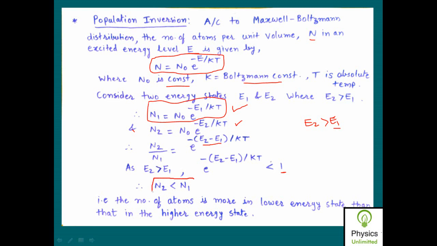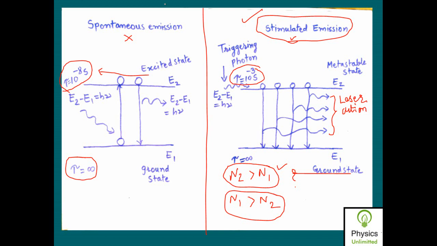So in equilibrium condition, the population of atoms in higher energy state is less as compared to the population of atoms in the ground energy state. So the number of atoms is more in the lower energy state than that in the higher energy state. But in order to achieve the stimulated emission of radiation, we require that this population has to be inverted.